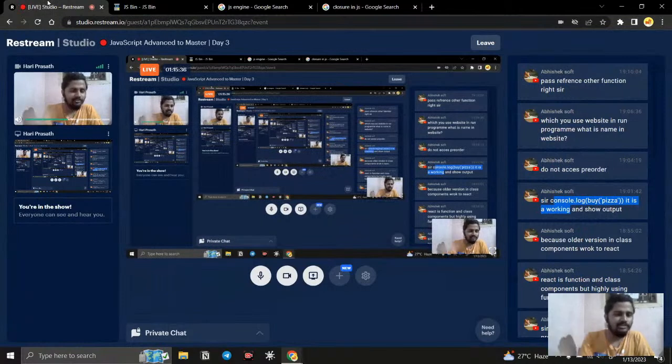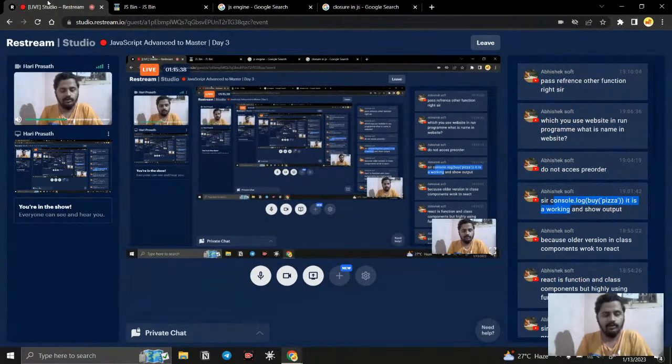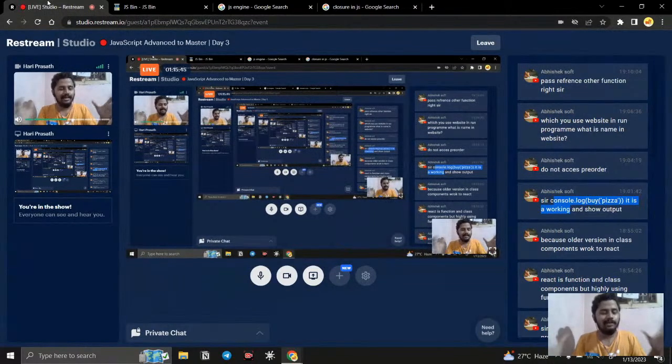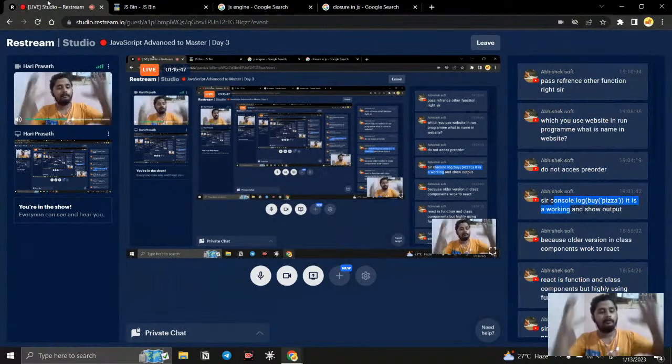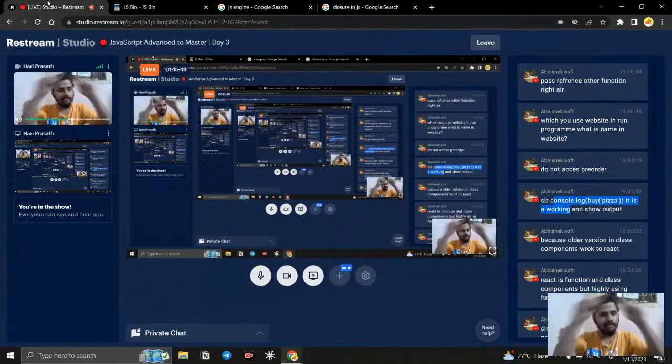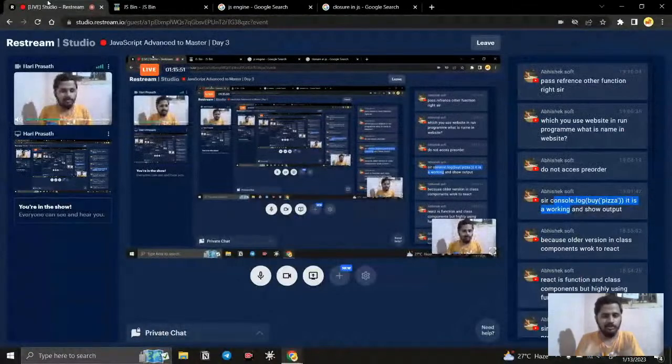So what is the main difference between object oriented and functional oriented? Well, object oriented is a concept. It says that I group together the data and functions, put them together, and a big thing, an object, is created. From that we will create small parts, small components. That is what it will do.